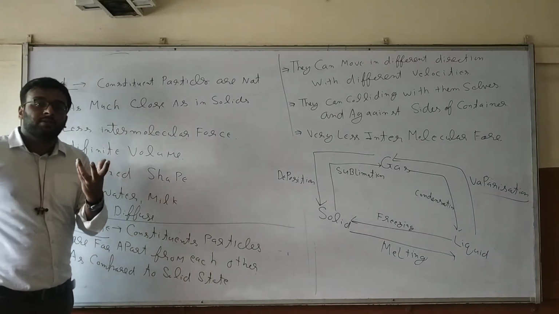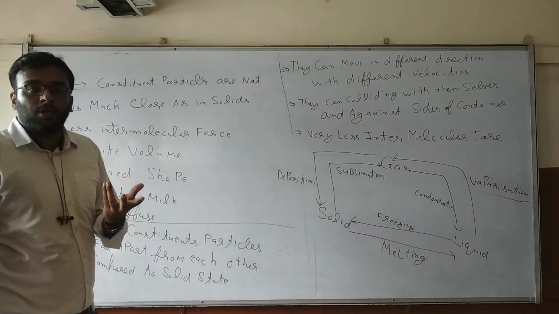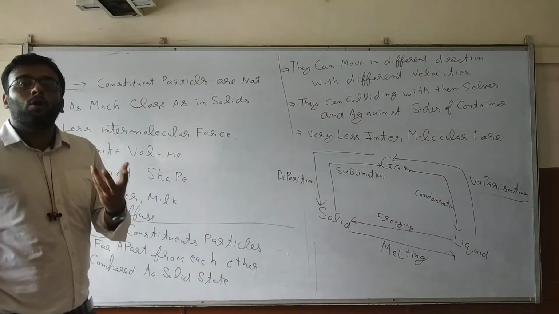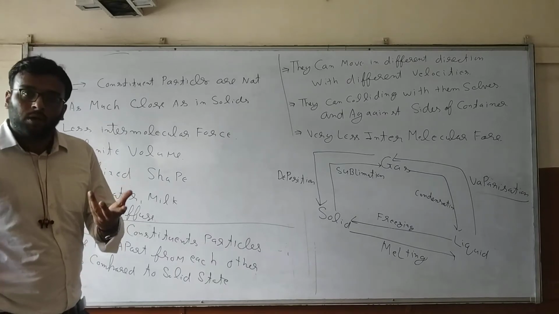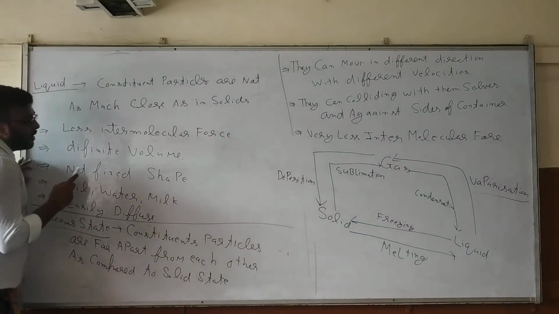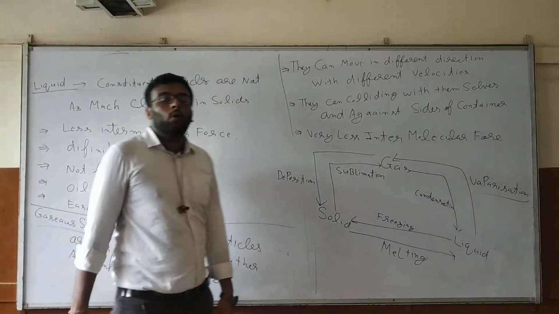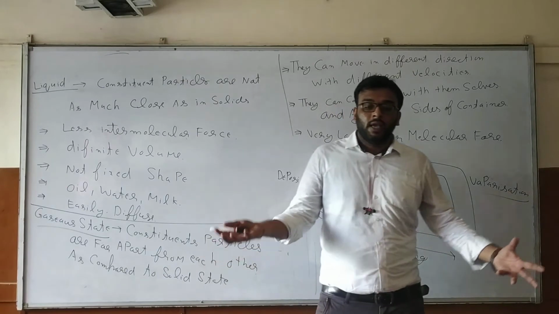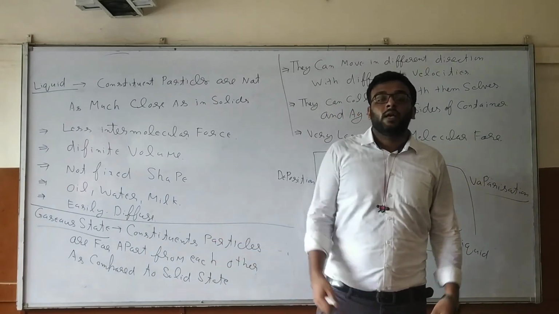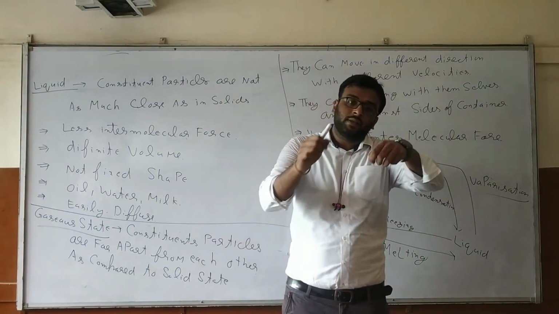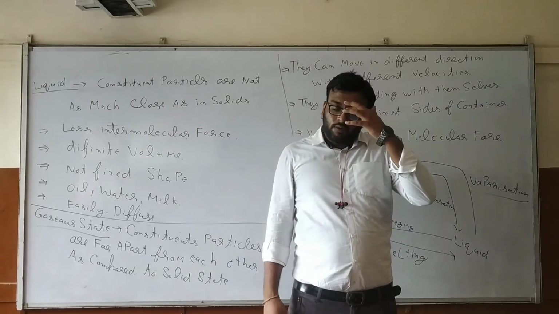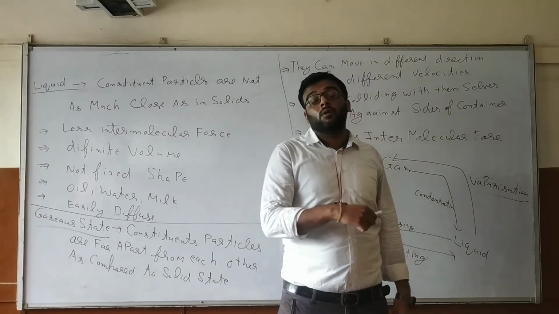If we keep it in a glass, it takes the shape of the glass. If I keep it in a bottle, it takes the shape of the bottle. Are you getting my point? The shape is not fixed. Okay. Examples: oil, water, milk is the best example. Easily diffuse. I have already explained: diffusion means intermixing of particles. Milk can easily mix in the water, and the water can easily mix in the milk.